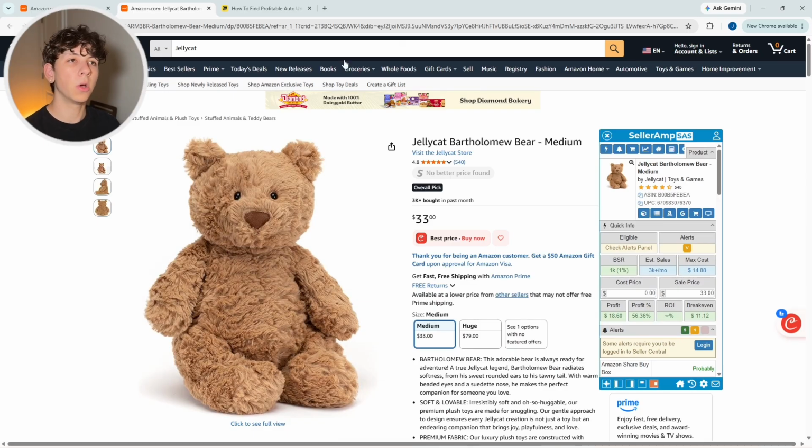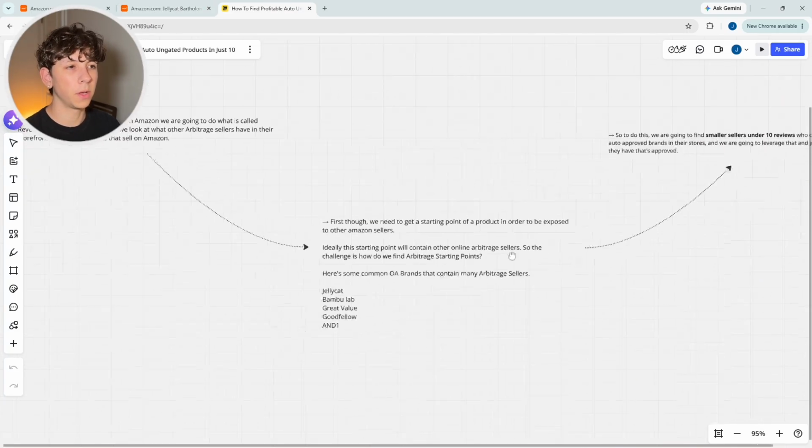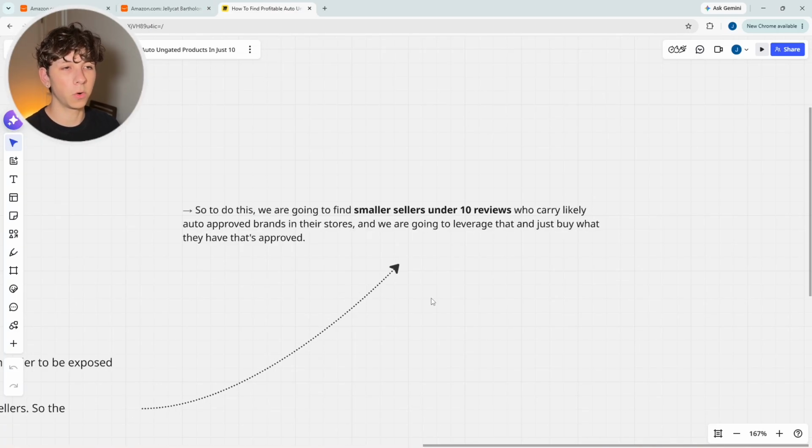So now, once we've actually found a starting point, what is our objective? In order to find auto-approved products and brands, we are going to find smaller sellers on these starting points that have under 10 reviews who likely carry auto-approved brands inside of their stores. And we're going to leverage that and just buy what they have that's approved for us.